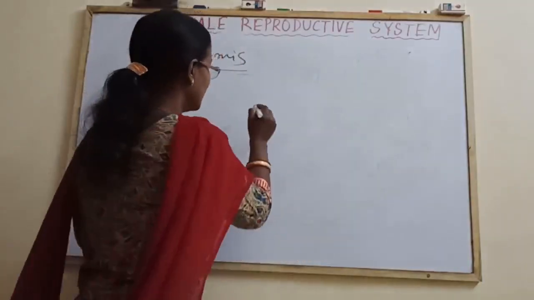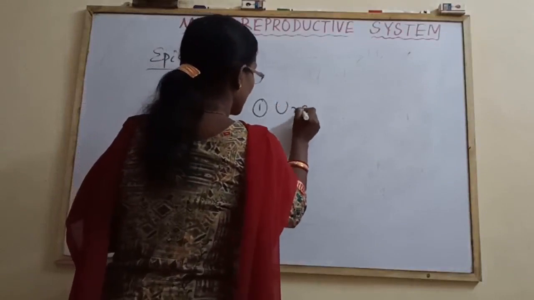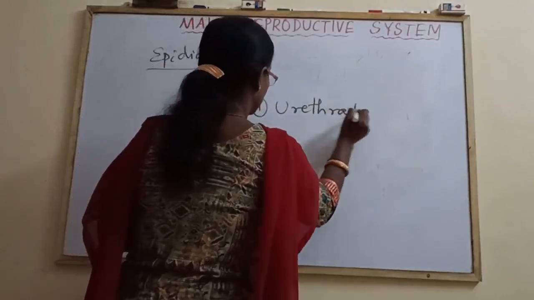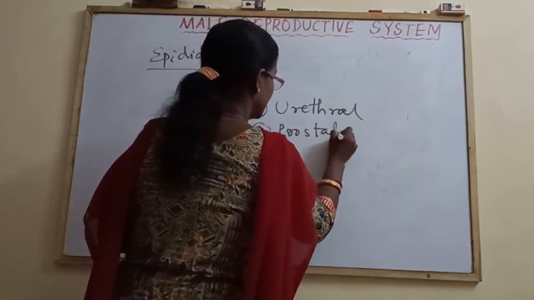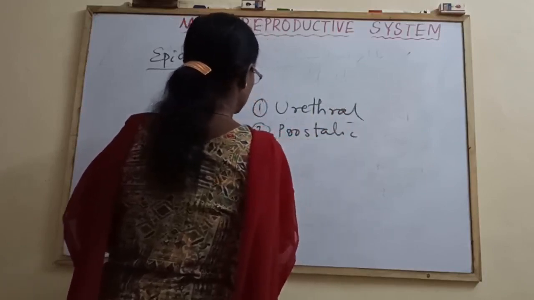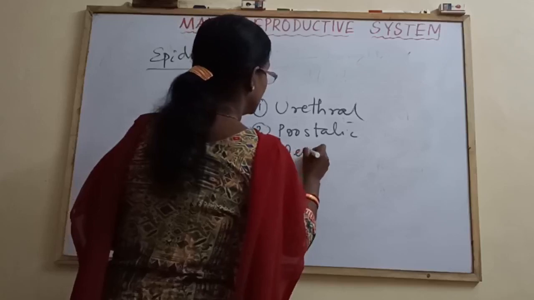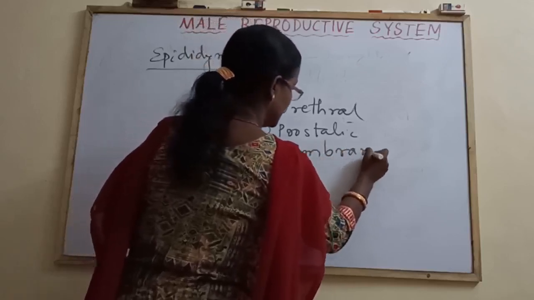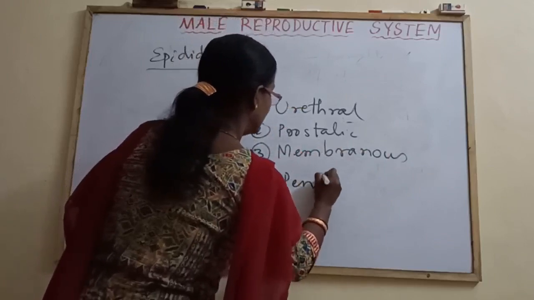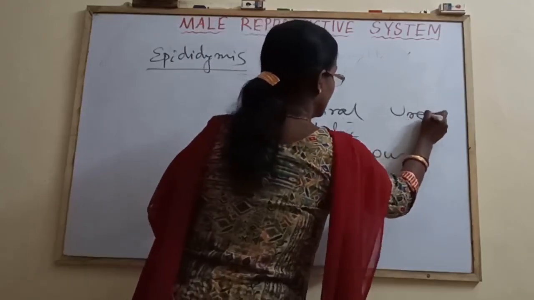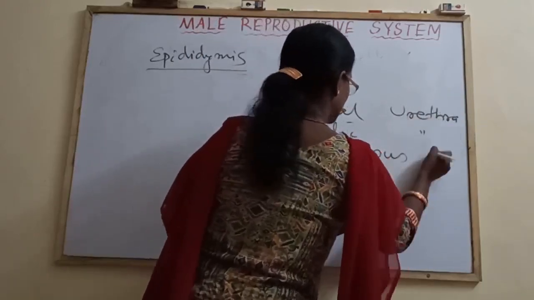Let me write one by one. Urethral part, prostatic, membranous, and the last part is penile. Then the function of urethra.